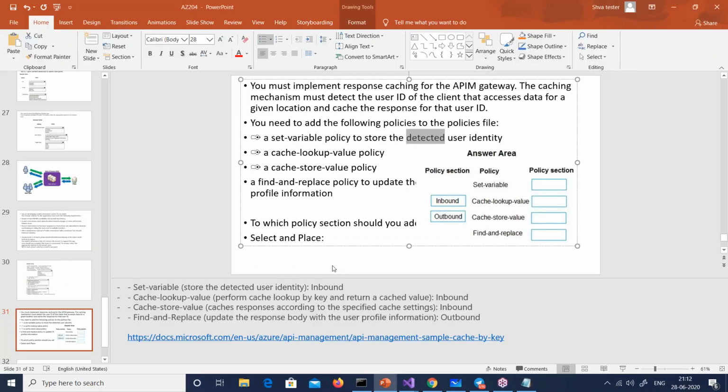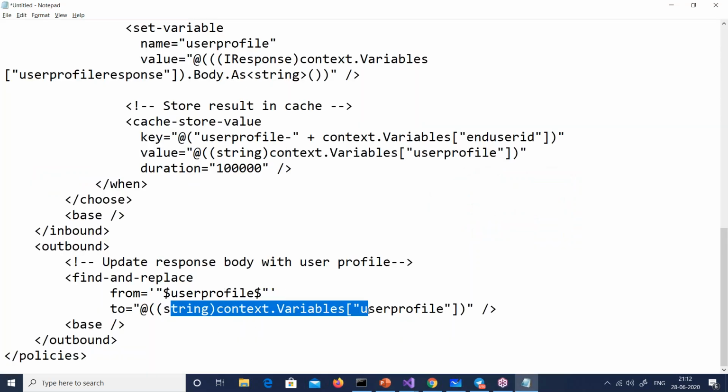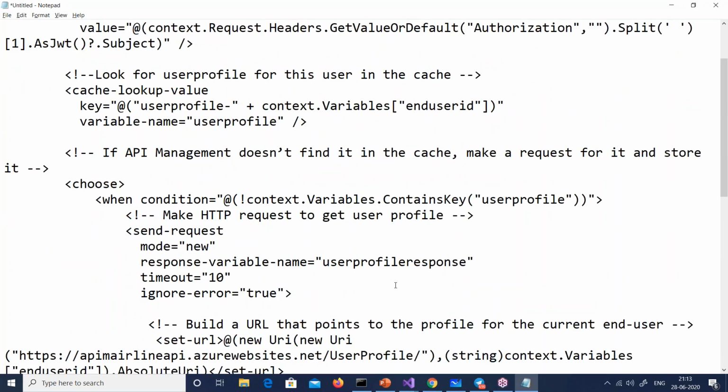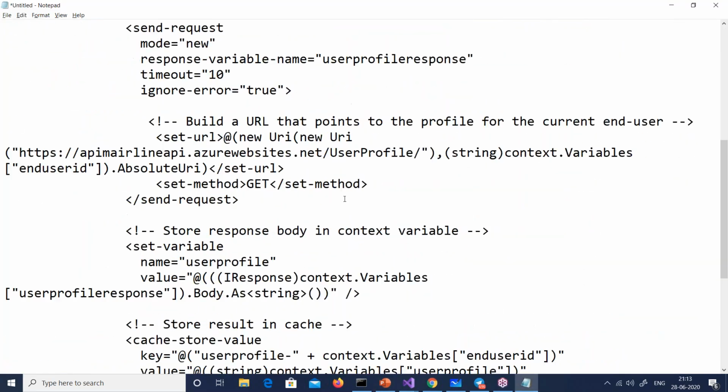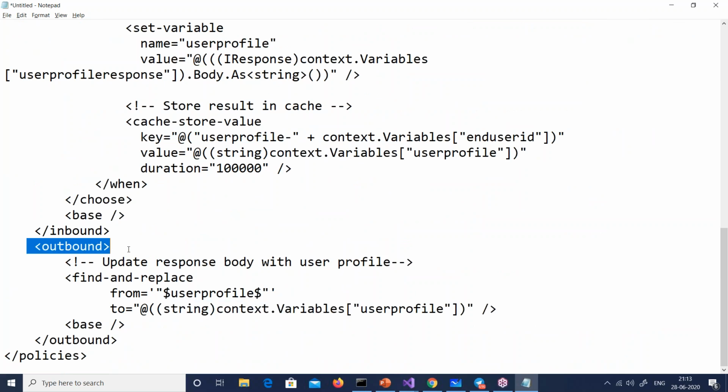Remember in the question, he had said to try to replace the policy with the updated information, right? But the point here is, if you look at this code here, in the outbound section, only the find and replace is there. Rest of all are in the inbound.